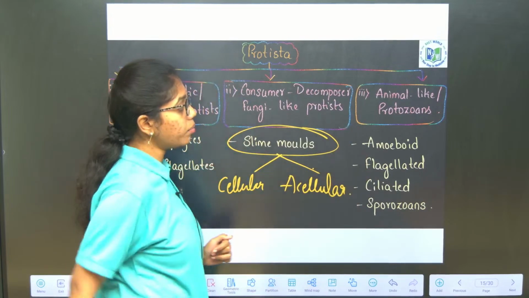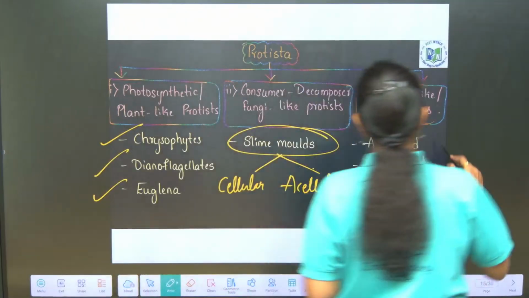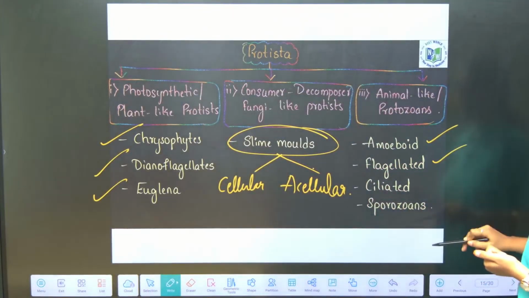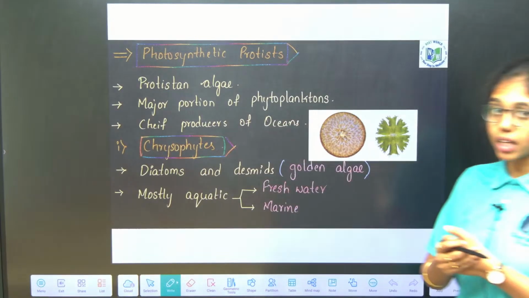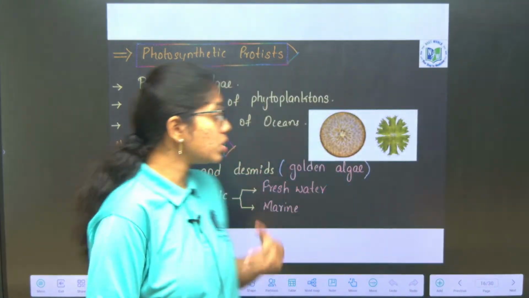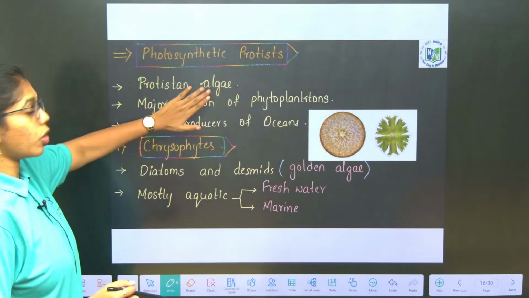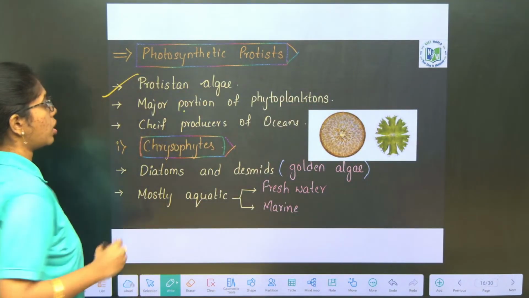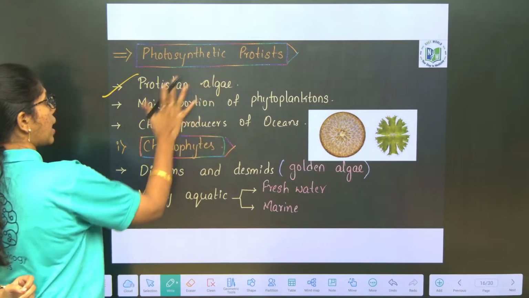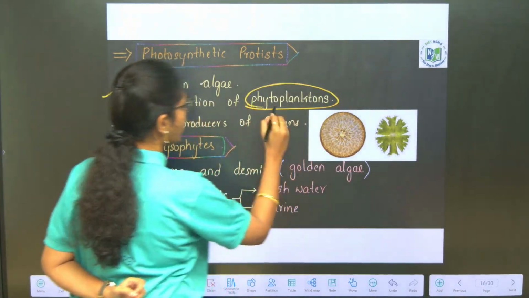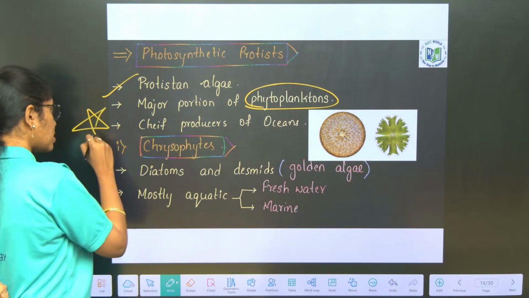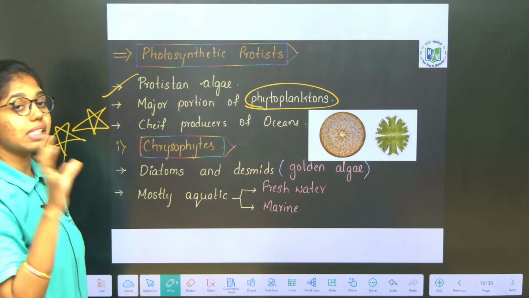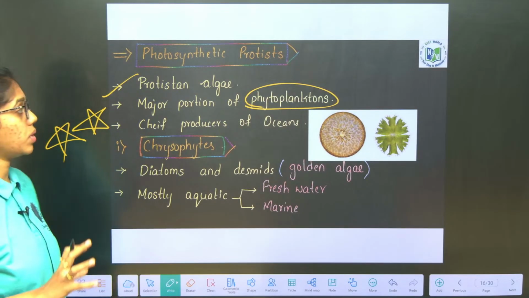And then animal-like protists or protozoans include amoeboid protozoans, flagellated protozoans, ciliated protozoans and sporozoans. Clear, right? Next, photosynthetic protists. Photosynthetic protists, general characters you see, they have what? Protistian algae. They are the major portion of phytoplanktons and they are the chief producers of oceans. These statements are very, very important, asked n number of times in statement based questions.